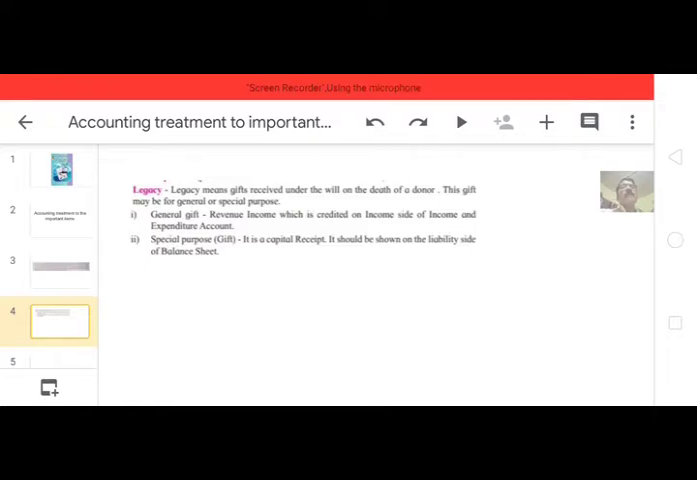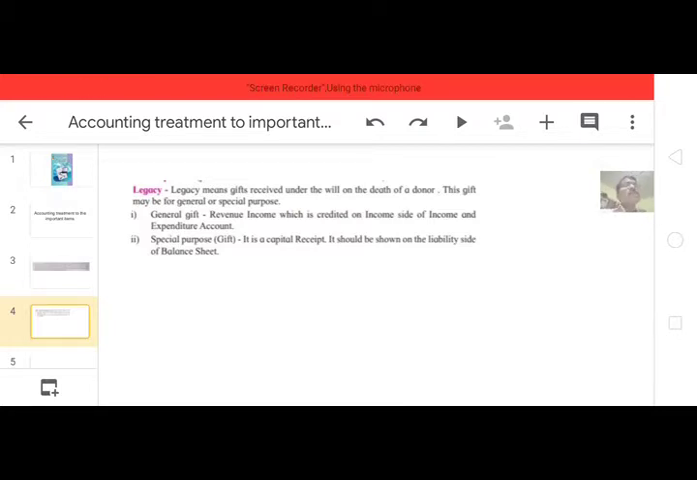And the special gift or special purpose gift is a capital receipt. A special gift in the form of legacy is a capital receipt and it should be shown on the liability side of the balance sheet. Or, as per the instruction given in the problem, we have to give a treatment to the legacy.